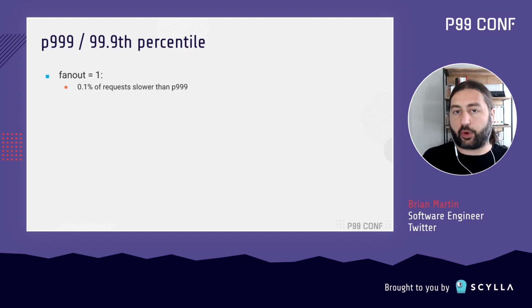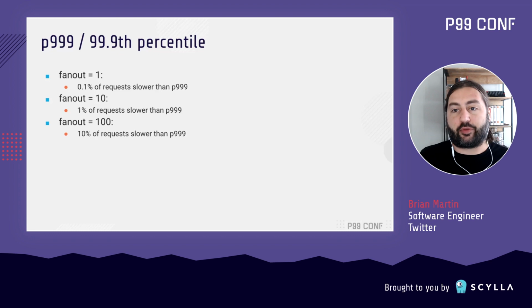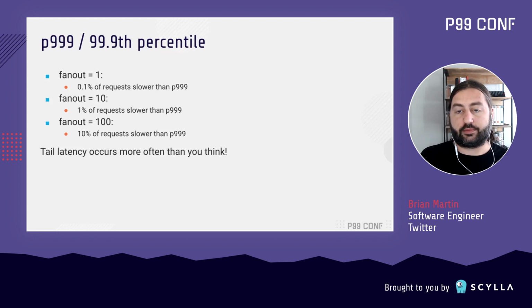Now, if you need 10 requests to load something like a user profile, now 1% of your requests are going to be slower than your P99. This gets even worse if you have a fan out of 100, maybe to load something like a home timeline. Now 10% of your requests are hitting that P99 or worse. Tail latency happens a lot more often than you think due to fan out.